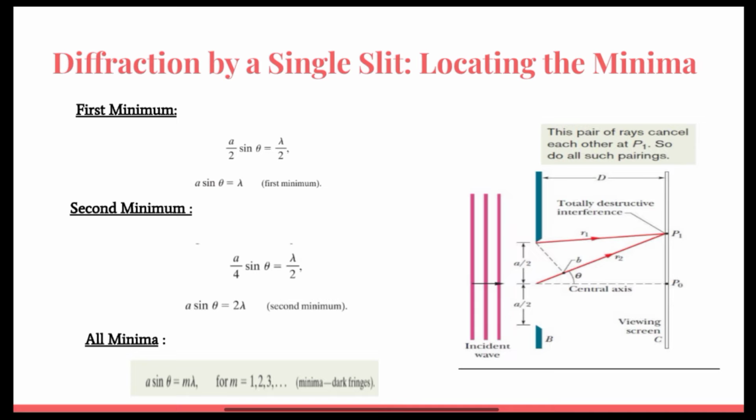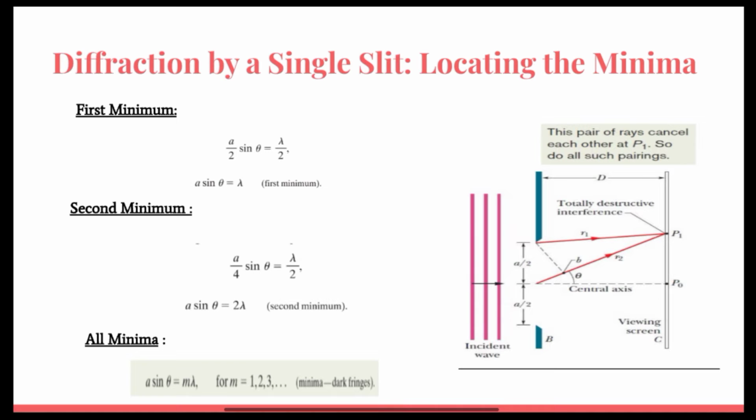Now the path difference between R1 and R2 is half a lambda. Now we can generate an equation, sin theta equals xy divided by zx. After some calculation, we can solve the equation and get a new equation, which is a sin theta equals lambda. This is the condition for the first minima. To calculate higher order minima, we have to divide the slit accordingly.